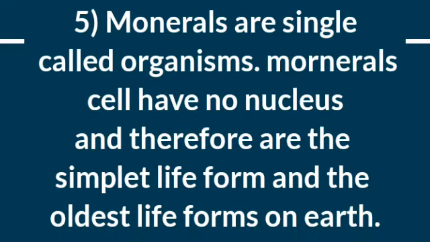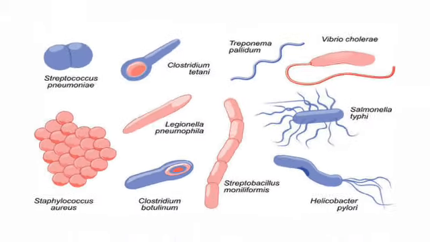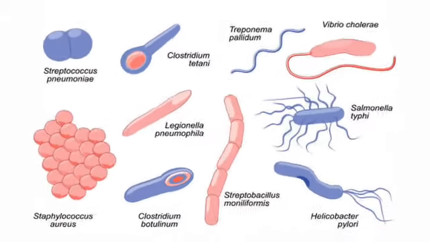Next, the monera kingdom. Monera are single-celled organisms. Monera cells have no nucleus, and therefore are the simplest life form and the oldest life form on Earth. This is a picture of some examples of monera.